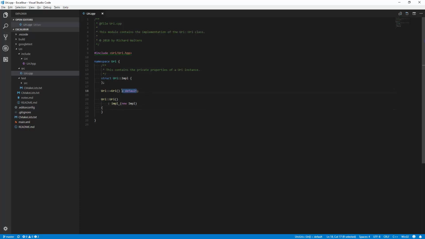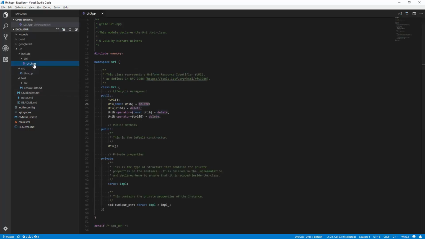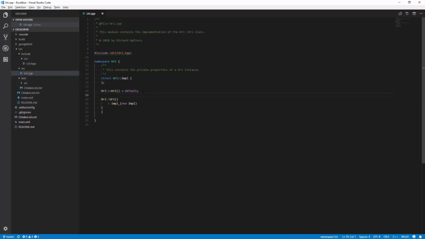And this trick here, equals default in the implementation file, allows us to, in the interface, just declare the destructor but not actually give any implementation. And in the implementation, we can say, well, we don't actually need anything other than the default, so it's a shorthand for having an